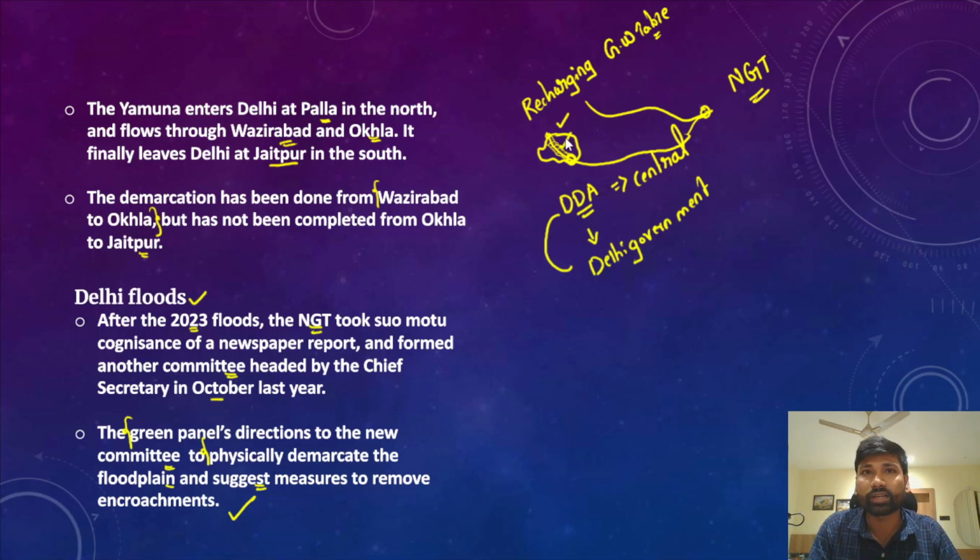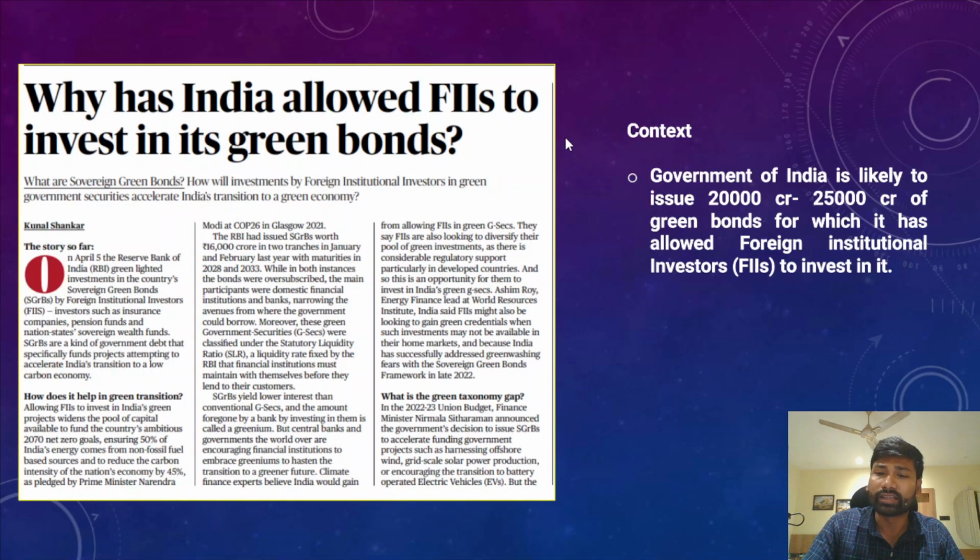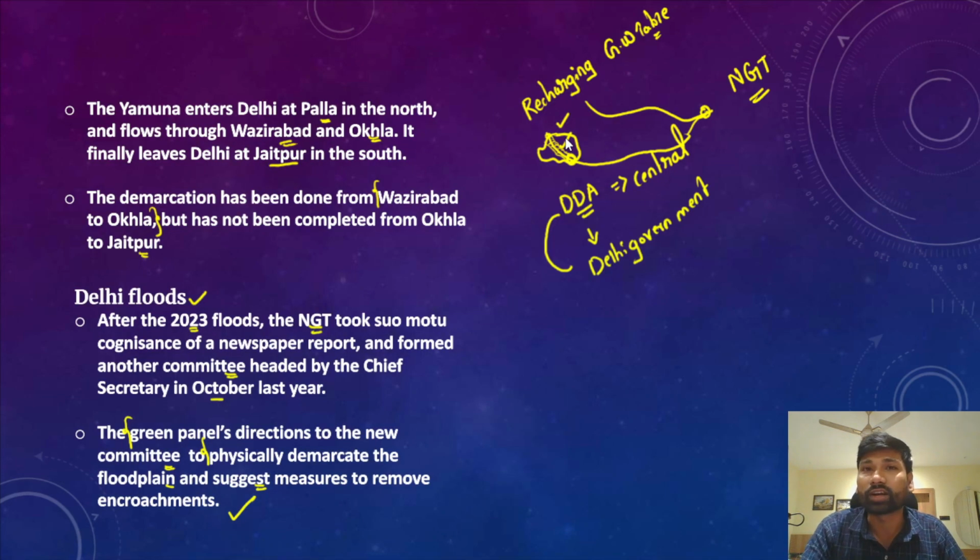So this is not just limited to Yamuna, but there are a lot of rivers and their floodplains are being increasingly encroached upon by this land grabbing mafia. Okay, so that's all about the floodplains of river Yamuna.